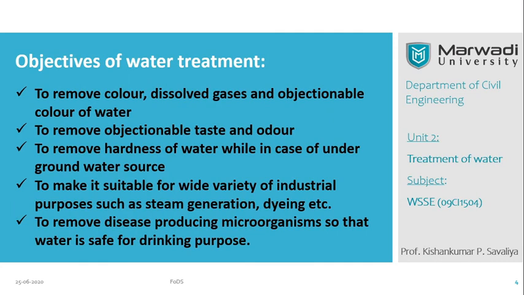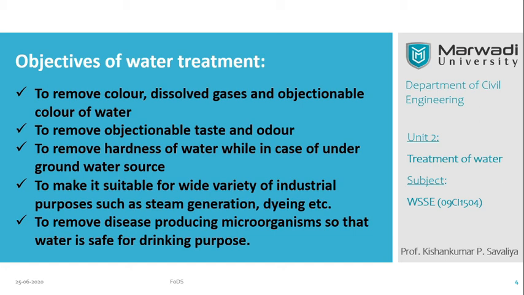Now let us see the objective of the water treatment. Why do we require water treatment? Okay, so number one, to remove the color. If you find any color in the water, you need to remove that, because the characteristic of the water is tasteless, odorless and colorless.